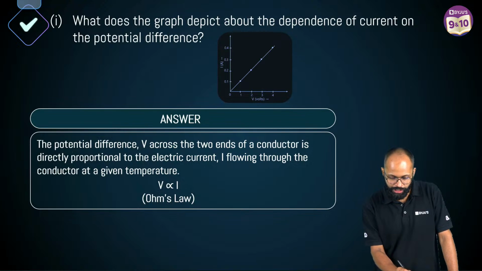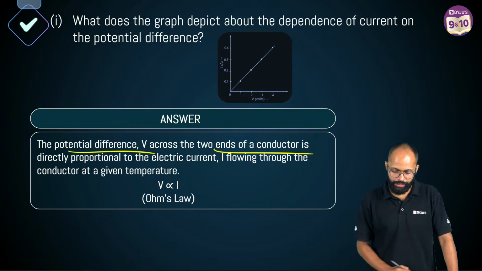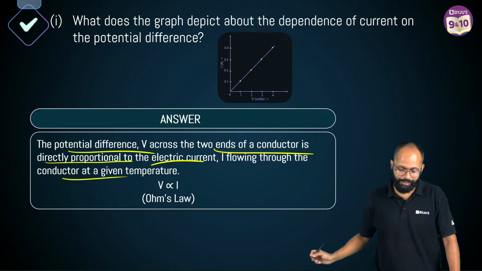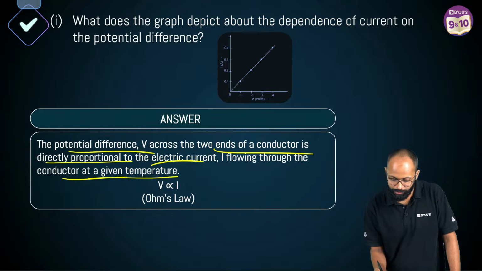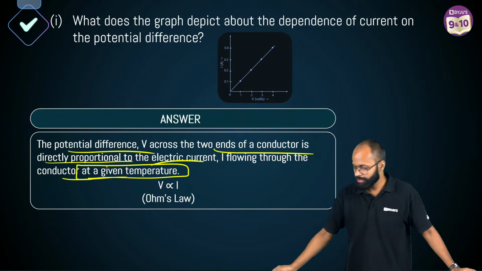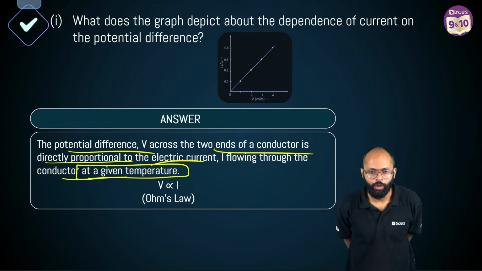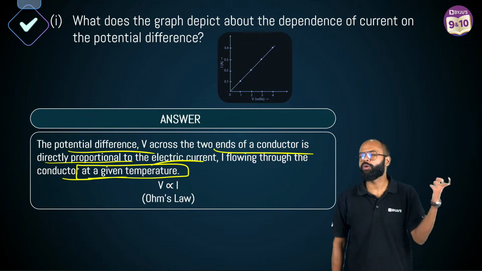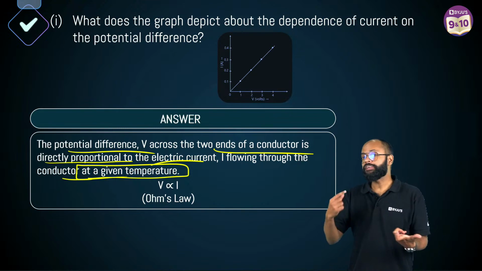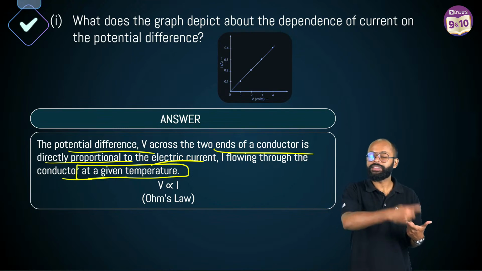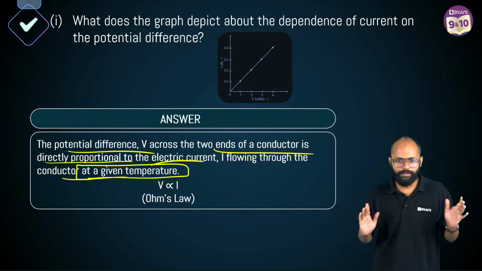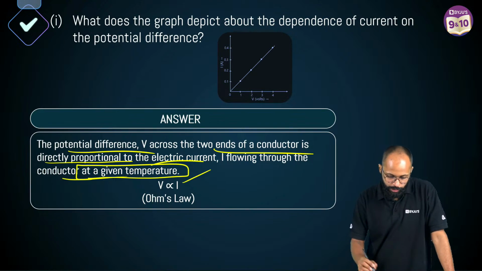The potential difference V across the two ends of a conductor is directly proportional to the electric current flowing through the conductor at a given temperature. Important. At a given temperature. Don't forget this. Whenever you are writing the statement of Ohm's law, please don't forget this small thing: at constant temperature. Why? If you change the temperature, resistance changes, which means current changes. So that's why at constant temperature is a necessary word. Fine. V proportional to I, that is Ohm's law.